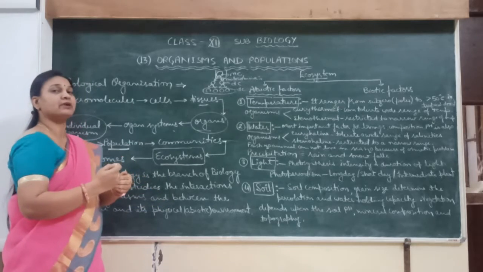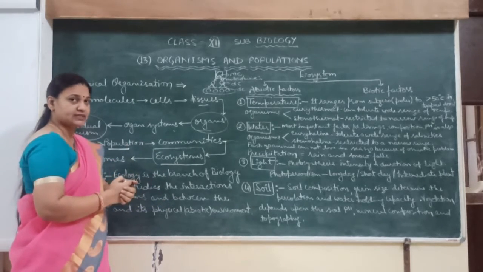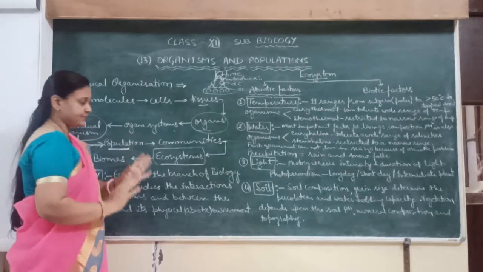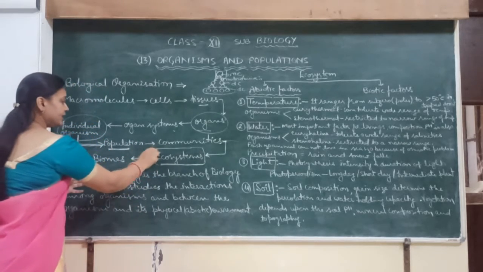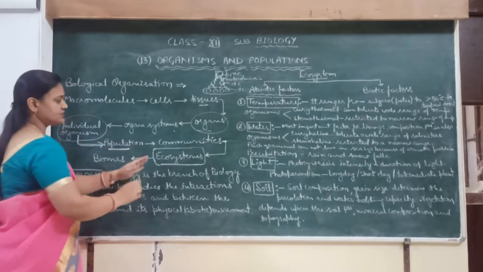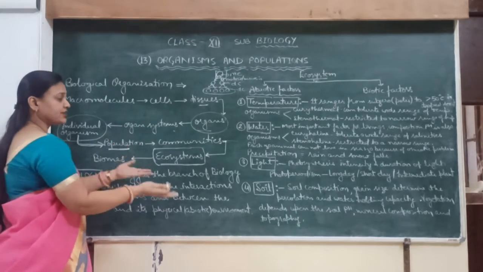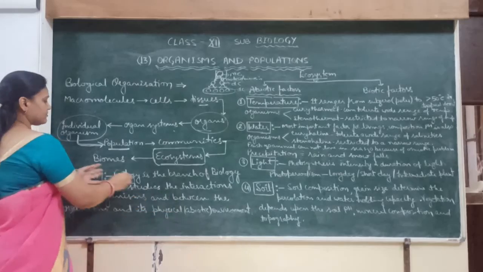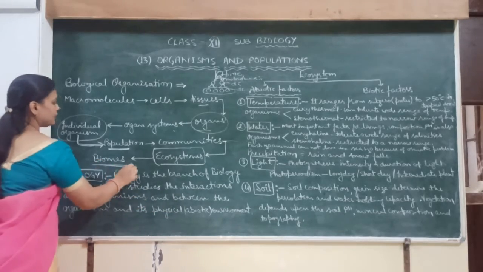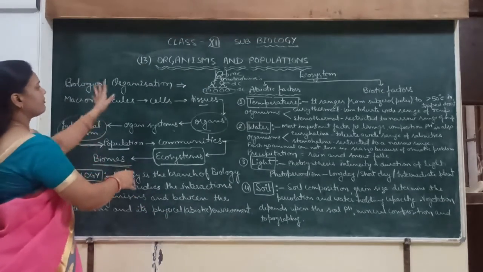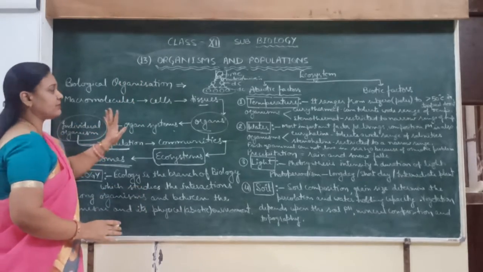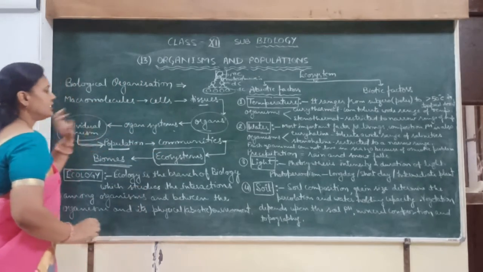All the biotic components depend on the abiotic components, and they are also interrelated. And many ecosystems, like ocean ecosystem, pond ecosystem, grassland ecosystem, tree ecosystem, combinedly form the biome. So biome is the largest level of biological organization. This is the biological organization.